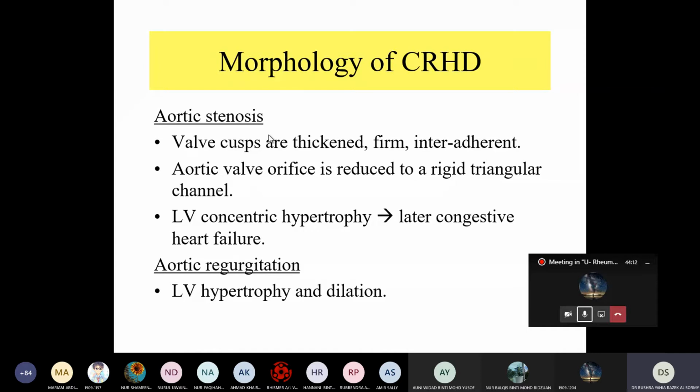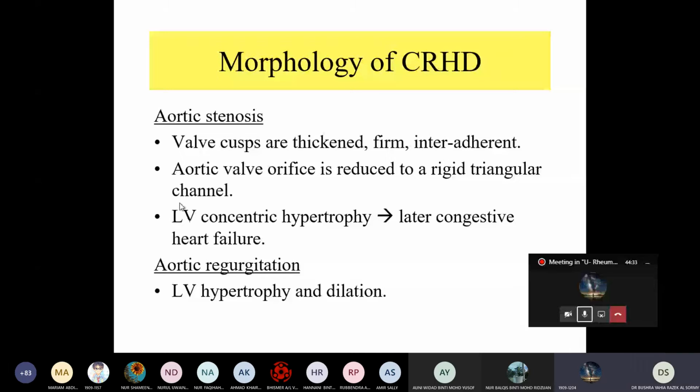So when there is aortic stenosis, what happens? The blood will accumulate in the left ventricle and cause concentric hypertrophy, later congestive heart failure. So how does congestive heart failure occur in aortic stenosis? You decrease the stroke volume.